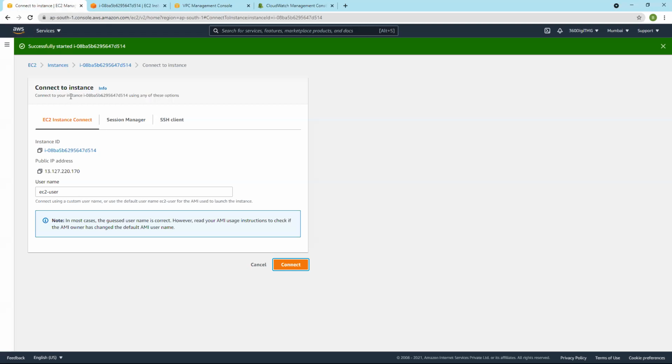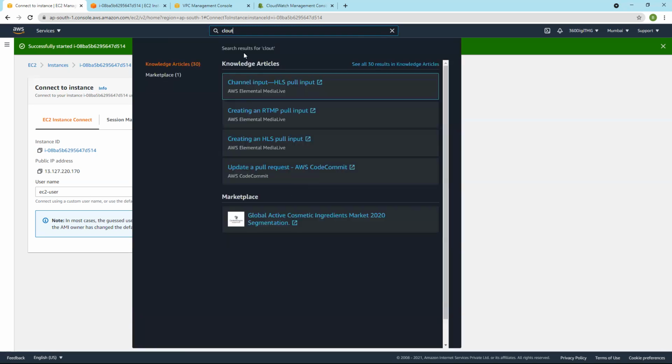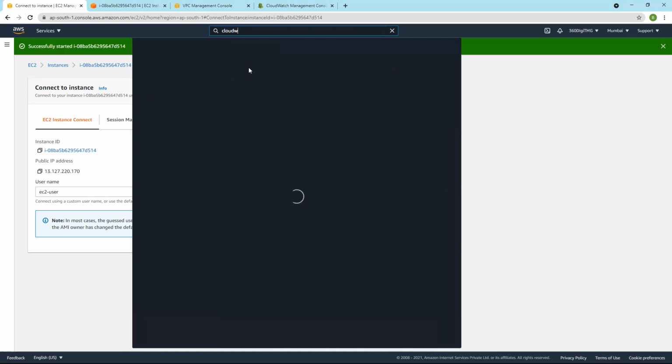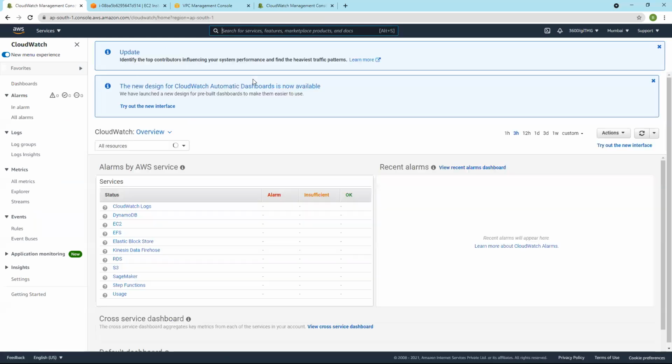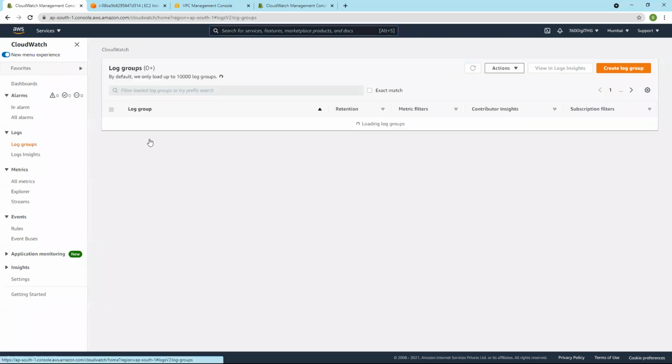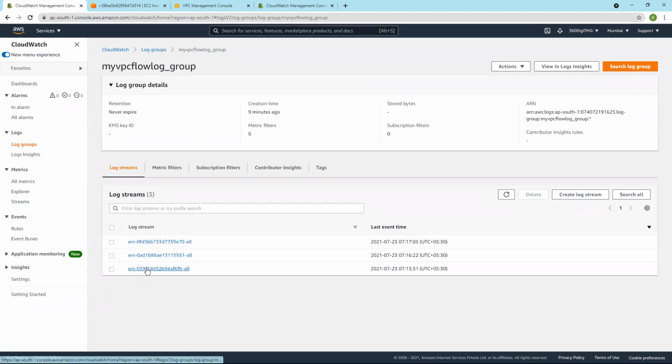Now let's go to CloudWatch and check our flow logs. And here are the network interfaces.